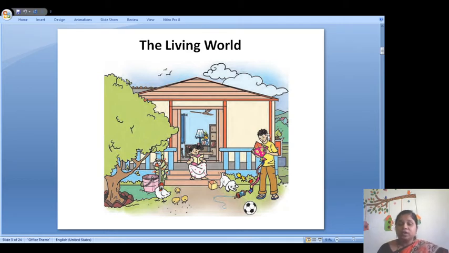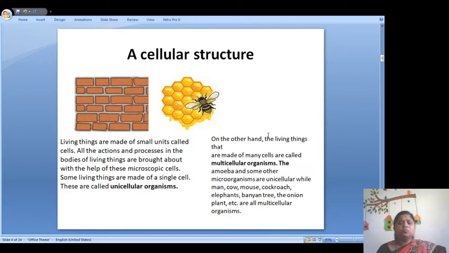So in this lesson what we are going to see is the important characteristics of living things. Here the first and most important characteristic of living things is cellular structure. Living things are all made up of small units called cells. Here you can see this brick-like structure in the wall, and in our body also this brick-like structure is there. How can we see this? We can see this only with the help of an electron microscope.